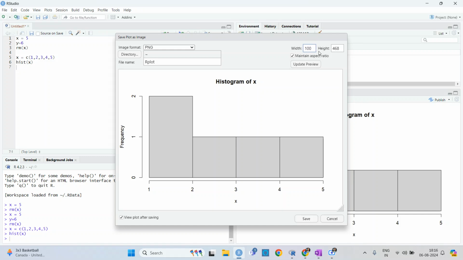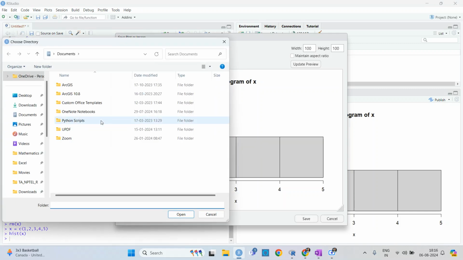If I put 100 here, see, the height will change automatically. So depending on you, whether you want to maintain the aspect ratio or not. And then you can save in different formats, name the file here, and here you can choose the directory where you want to put it.